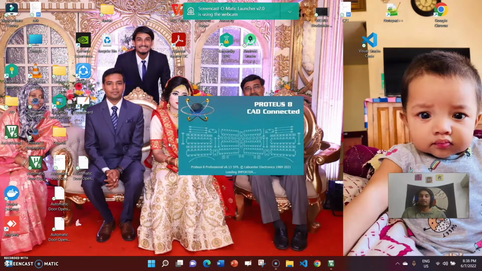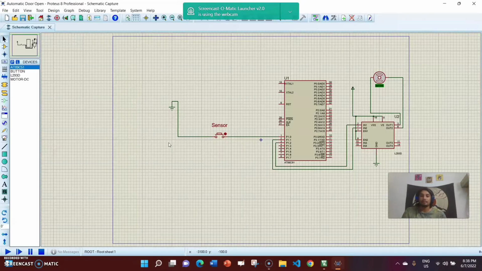Here I already put my system inside this, and this is my whole project. This is my system. Here this is the sensor of the door, and this is the motor, and this is all the things here, U1 and U2, everything here. And if I run the project and if I give sensor here,